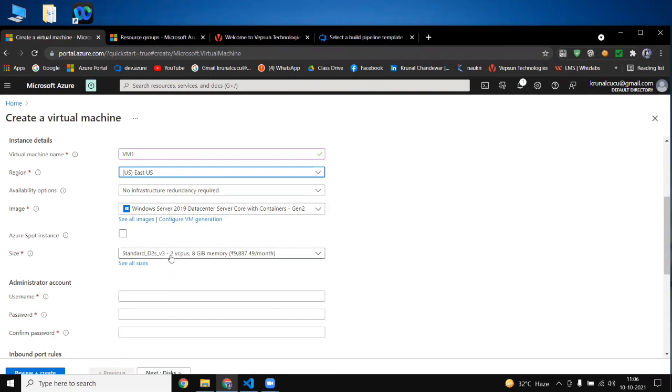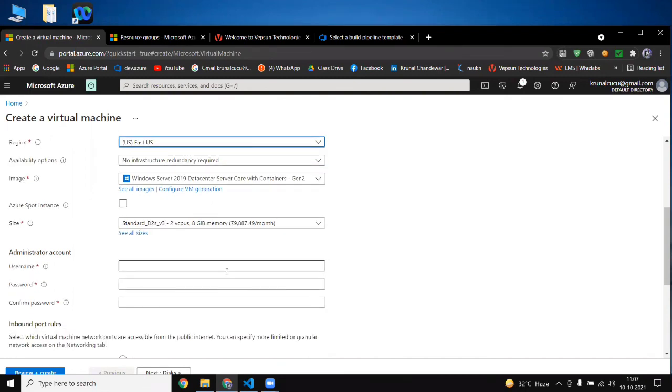If you select 2 CPU, this standard plan with 2 CPU and 8 GB, you will get a charge of 9,887. That is less by comparison, because if you go to India, they will definitely charge you more, because Microsoft Azure is US based and they have a lot of data centers, and that's why we get lower costs here.